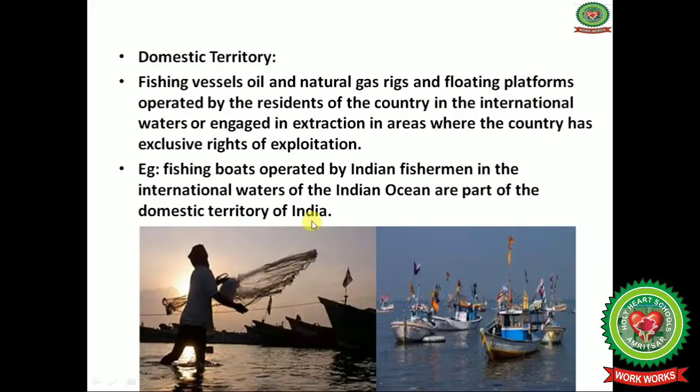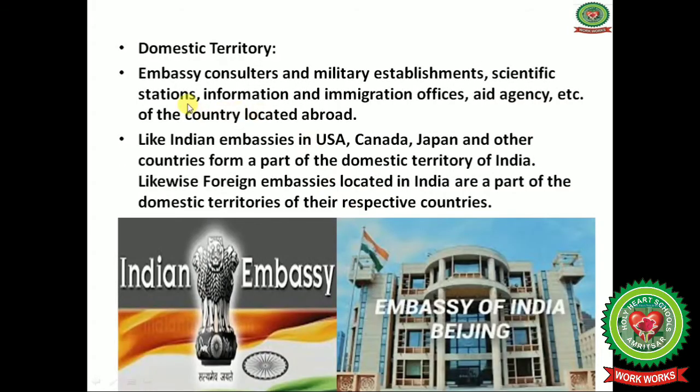Fishing vessels, oil and natural gas rigs and floating platforms operated by the residents of the country in the international waters or engaged in the extraction in areas where the country has exclusive rights of exploitation. For example, fishing boats operated by Indian fishermen in the international waters of the Indian Ocean are a part of the domestic territory of India.